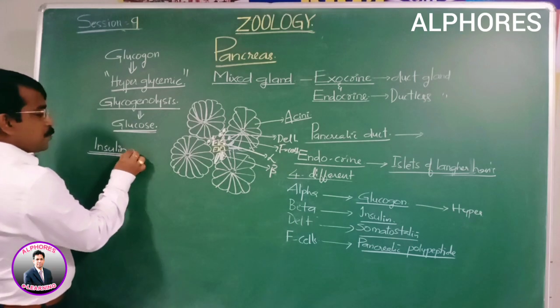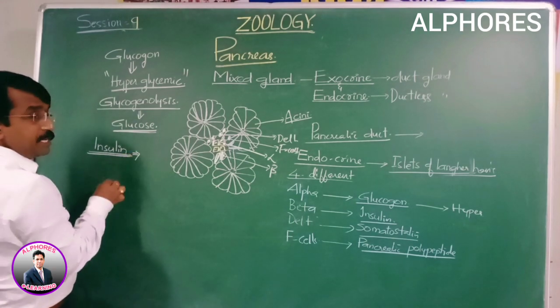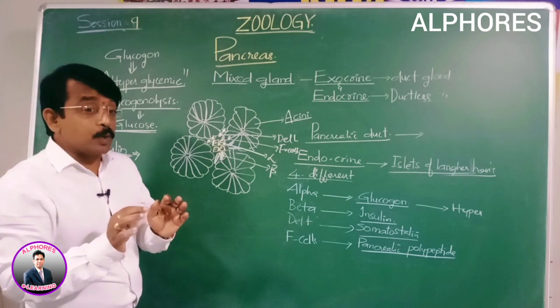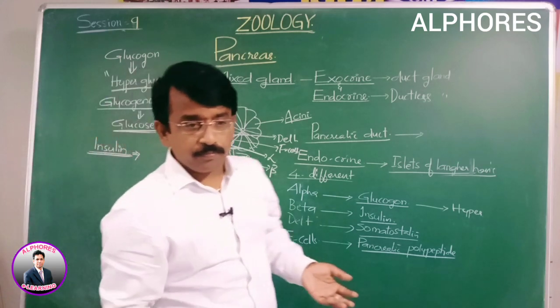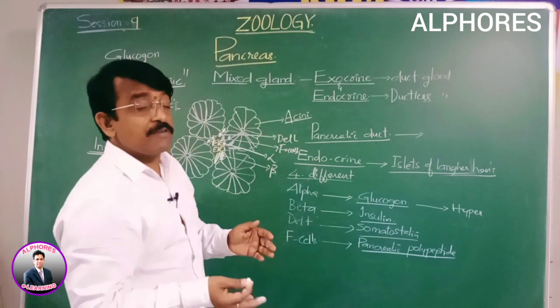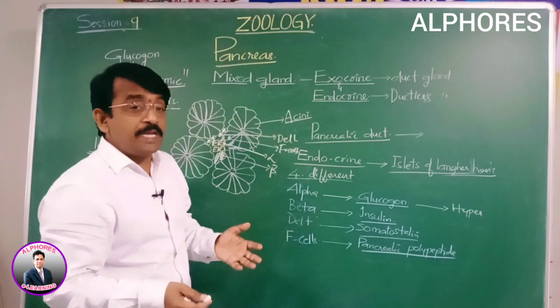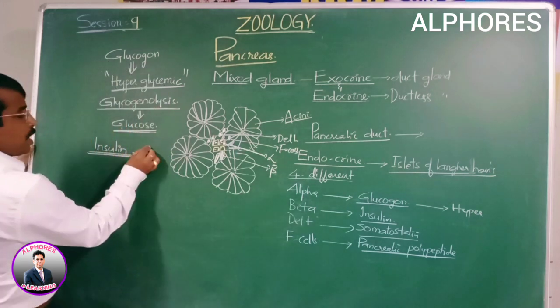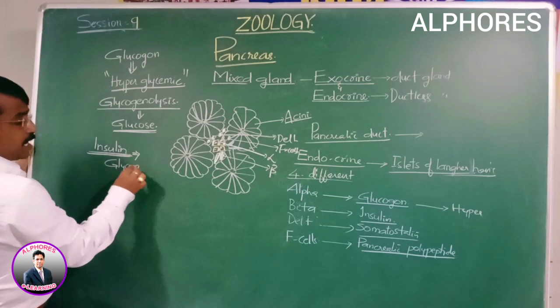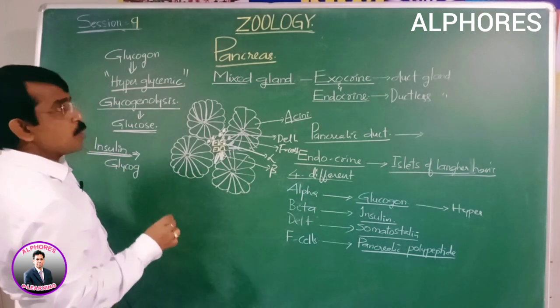It is responsible for converting glucose into glycogen, which means glycogenesis. It plays a role in glycogenesis, which is in contrast to glucagon.